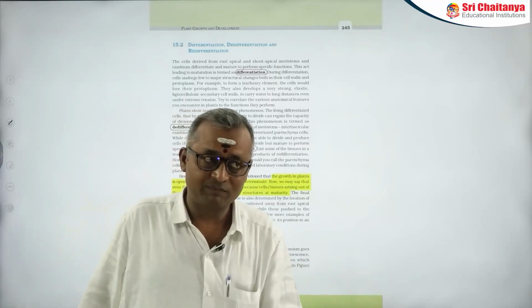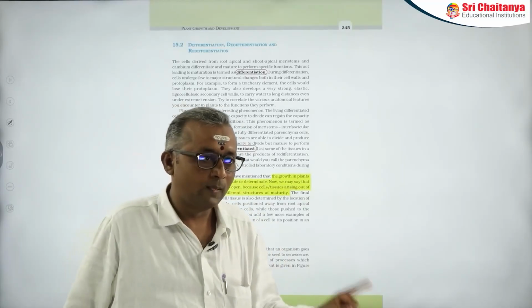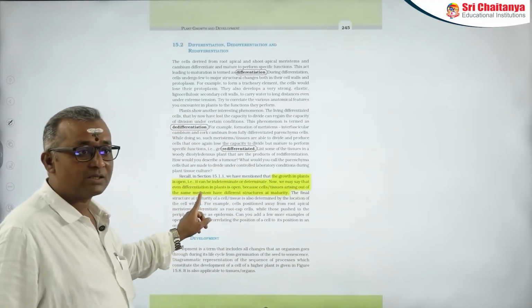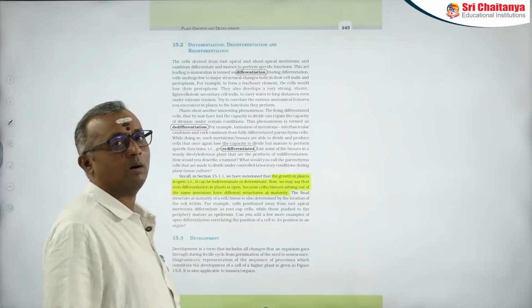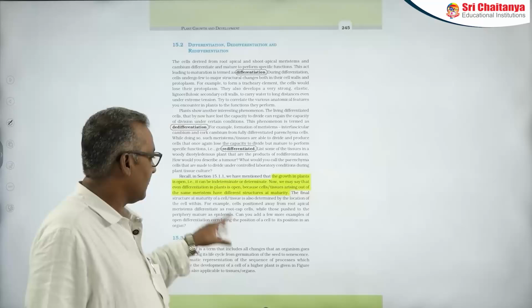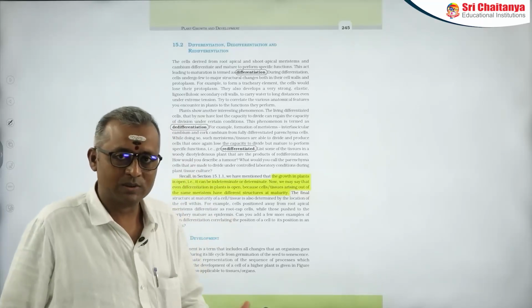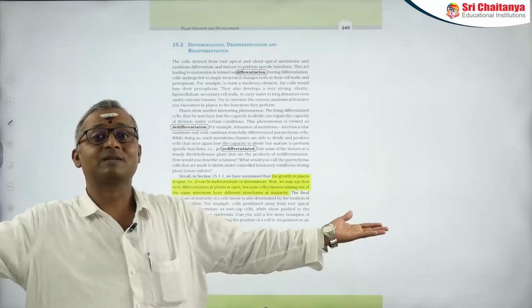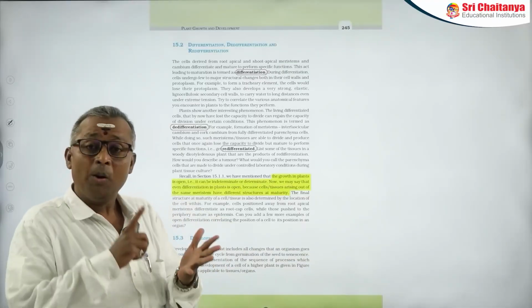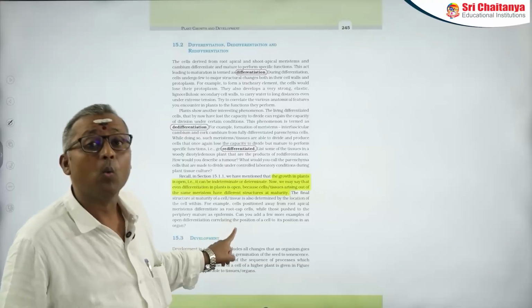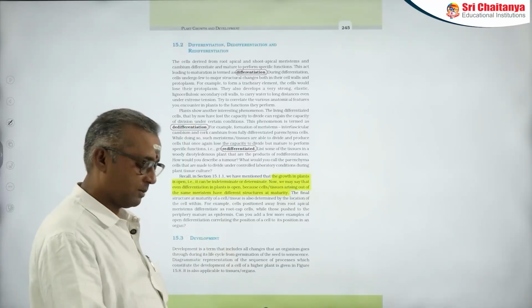One more important thing that we have to remember from this topic is, as I said earlier in the beginning of this chapter, that growth is open form. Similarly, differentiation is also open form. How can you say? Because in differentiation, tissues arising from the same meristem will have different kinds of structures at maturity. So, both growth as well as differentiation are open forms. This you have to remember.